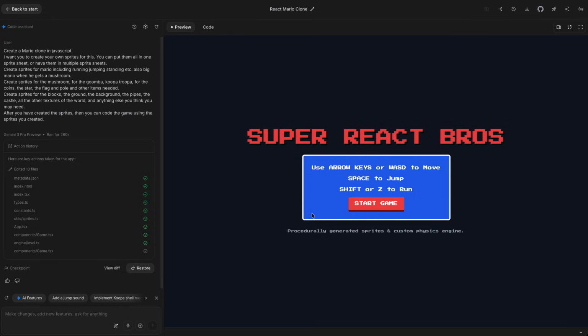But we're going to start with Gemini to have a look at it working. So how well do the sprites work? We've got this nice menu here and the instructions of how to play and the correct font. So that is a definite plus towards Gemini. It's actually not the same font as in Mario, but it's still on the right aesthetics that we're going for.